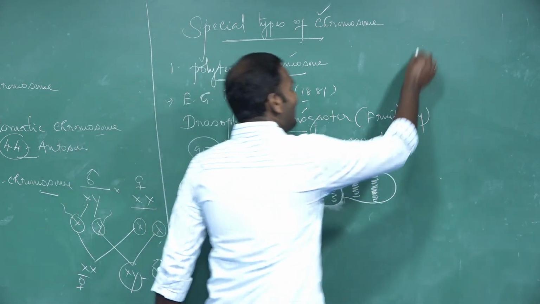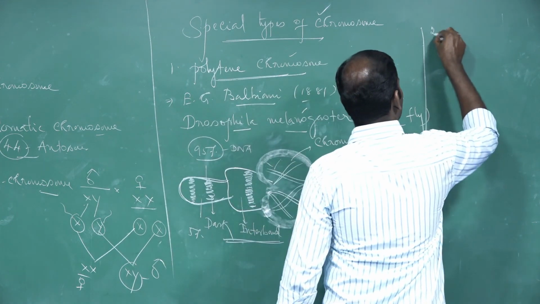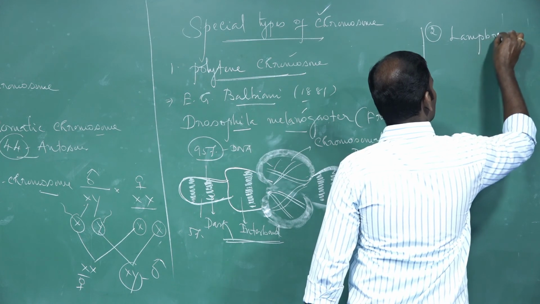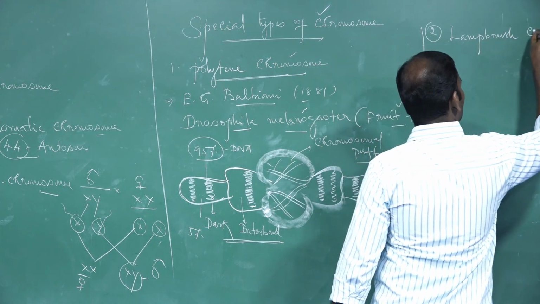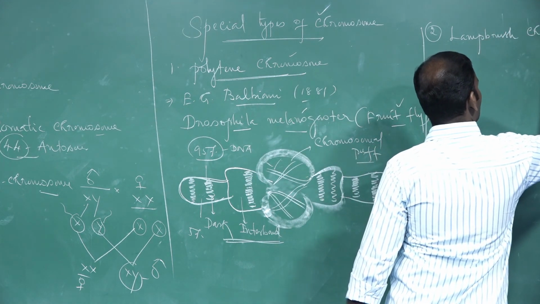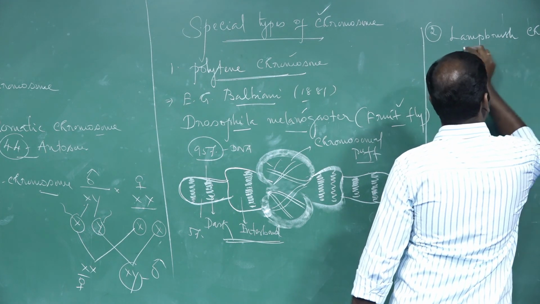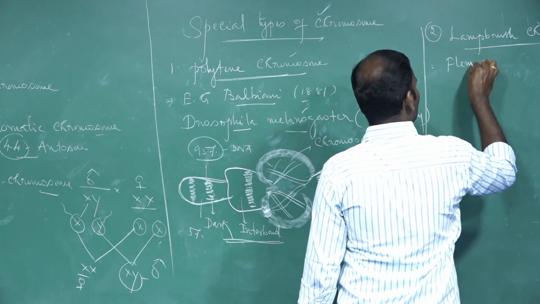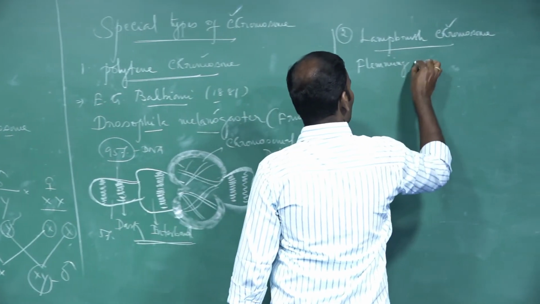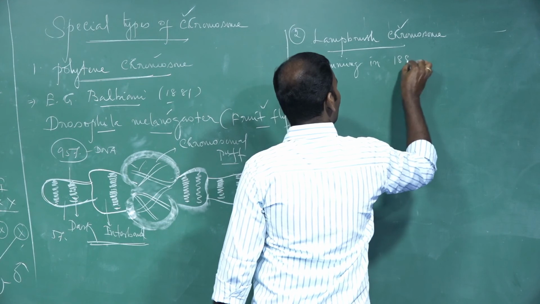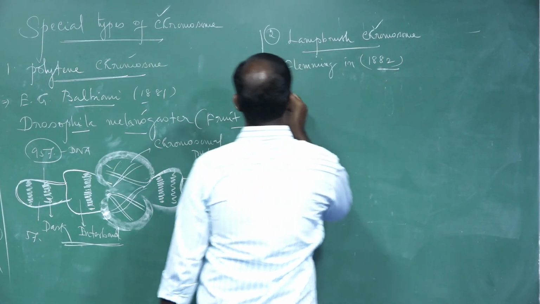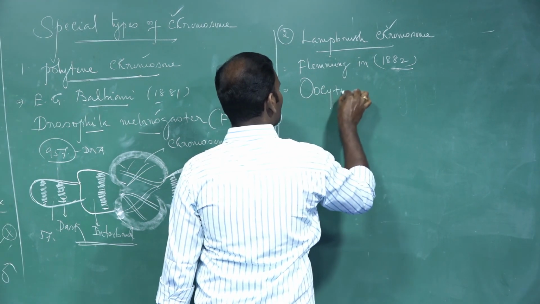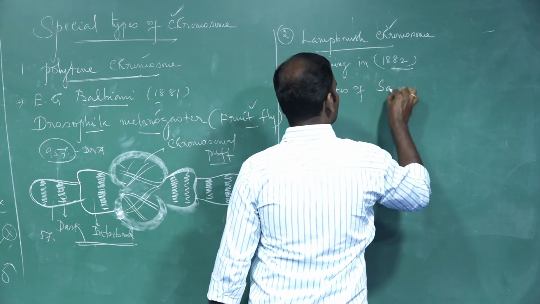Next, lampbrush chromosomes. The second one is the lampbrush chromosome. It was first observed by Fleming in 1882 in the oocytes of the salamander.